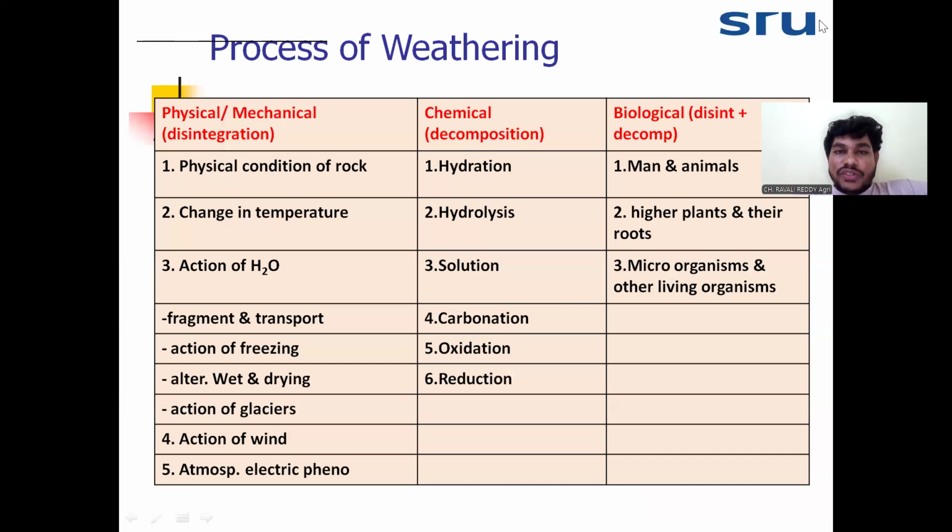Now coming to the processes of weathering. There are three different processes of weathering: physical weathering, also called mechanical weathering; second, chemical weathering; and third, biological weathering. First we'll discuss physical weathering, and how it weathers the consolidated bedrocks.